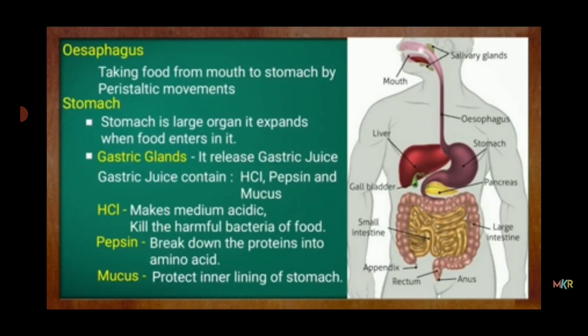The stomach is a large organ. It expands when food enters it. There are gastric glands which release gastric juices. Gastric juice contains HCl, pepsin and mucus. HCl makes the medium acidic and kills the harmful bacteria in the food. Then pepsin breaks down protein into amino acids. Mucus protects the inner lining of the stomach.